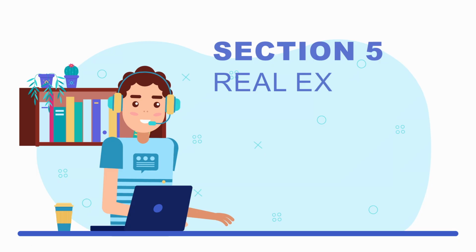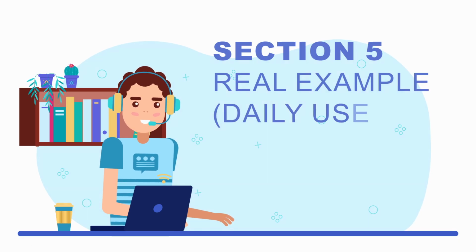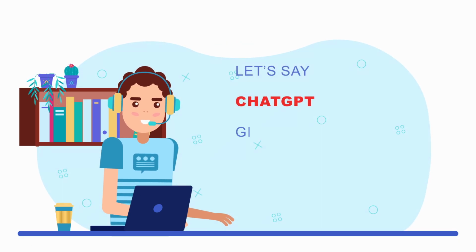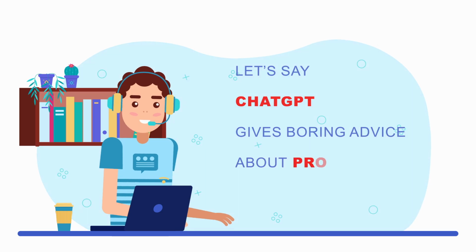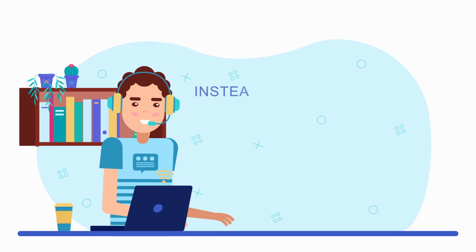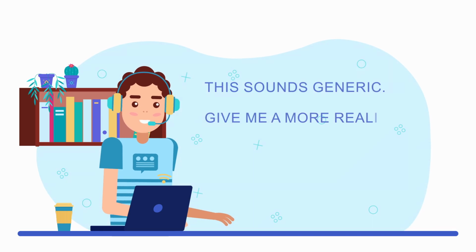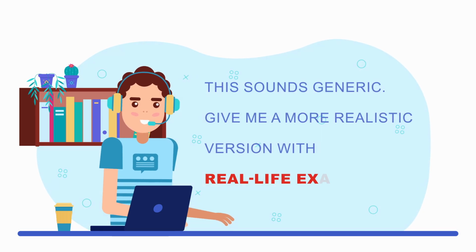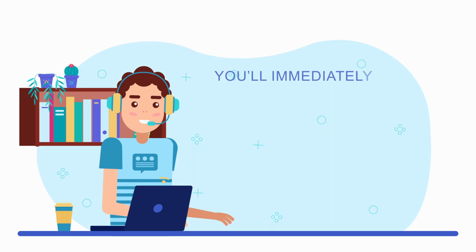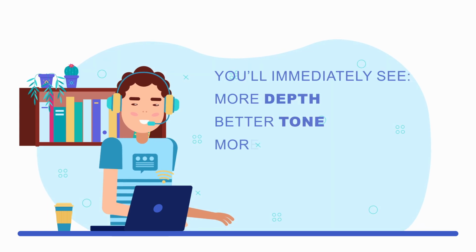Section 5. Real example, daily use. Let's say ChatGPT gives boring advice about productivity. Instead of restarting, say, "This sounds generic. Give me a more realistic version with real-life examples." You'll immediately see more depth, better tone, more human results.